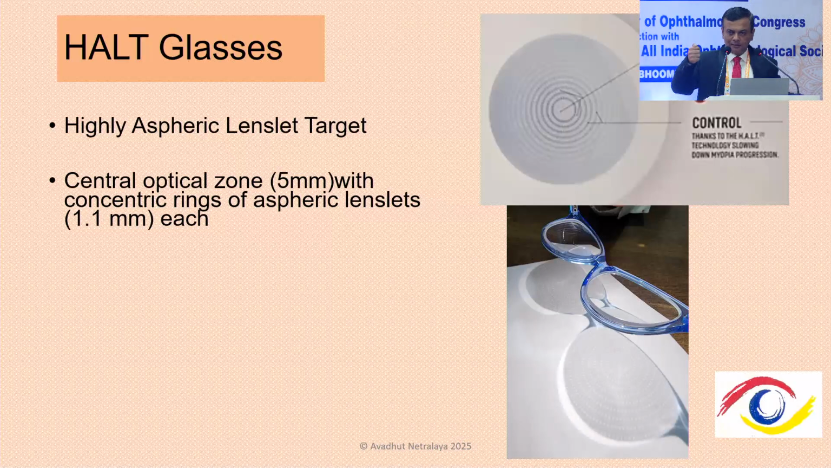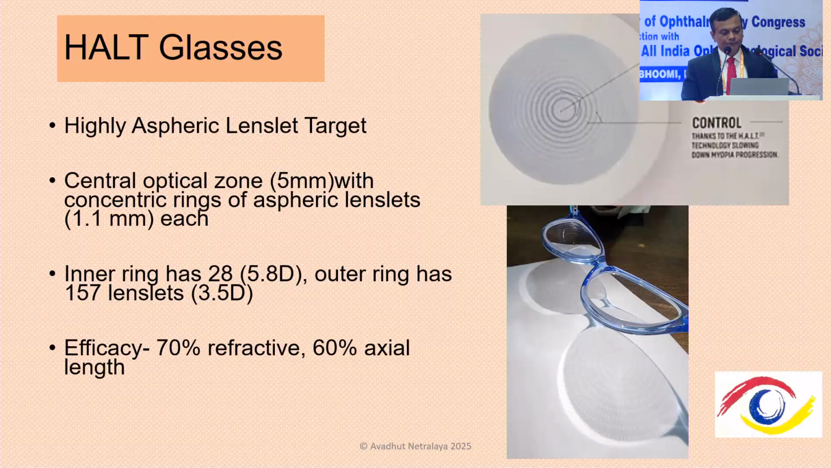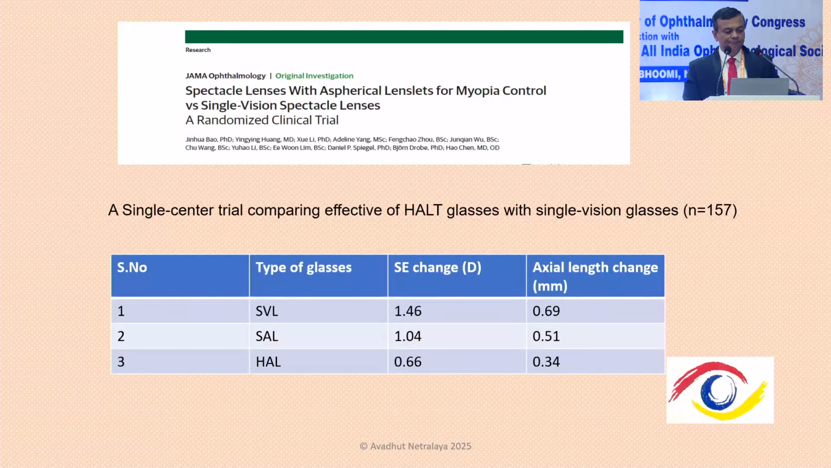If you put a camera flashlight over a white background, you will be able to see those concentric lenslet segments. The inner ring has around 28 and the outer ring has around 157 lenslets. According to the studies, in one important single center trial in 157 patients, they had 3 groups. One is the single vision lenses.